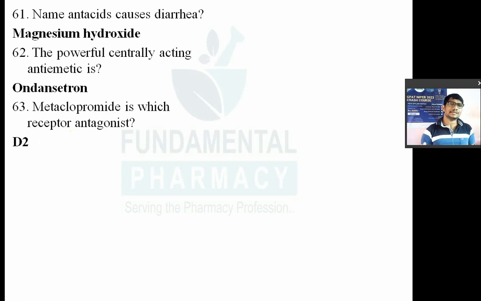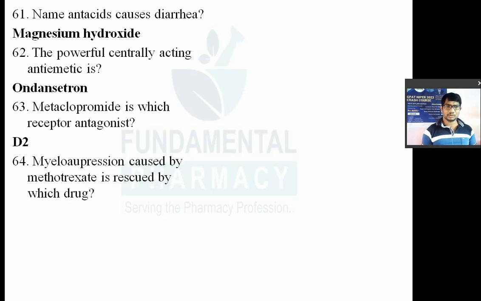Metoclopramide is known as a prokinetic drug. It is also used as an anti-emetic drug. It is also used in vomiting, but it is a prokinetic drug. By blocking this D2 receptor in the chemoreceptor trigger zone in the brain, it decreases the vomiting, it decreases the emesis. So metoclopramide is basically a prokinetic drug. It is used in the treatment of vomiting, gastroesophageal reflux disease, and vomiting due to other conditions like labyrinth disturbances.